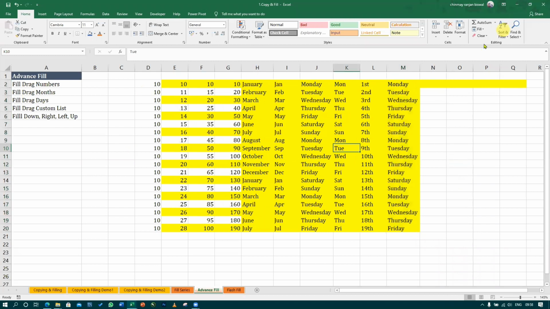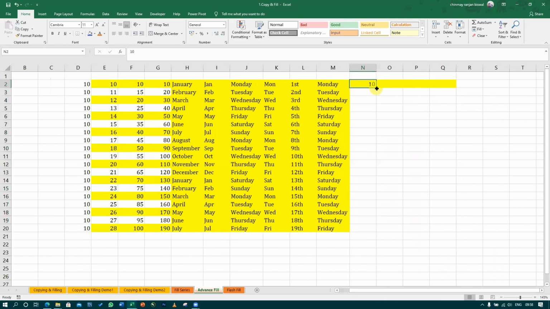Now, one more thing. If I'm having 10 here, and if I press Control on my keyboard and then drag it, what will happen? एक चीज पे आप गौर करना, ठीक है? When I'm pressing Control, automatically a plus symbol is coming to that place. दिख रहा है आपको? If I'm leaving Control, it's just a black plus symbol, but when I press Control, a plus symbol is appearing again.